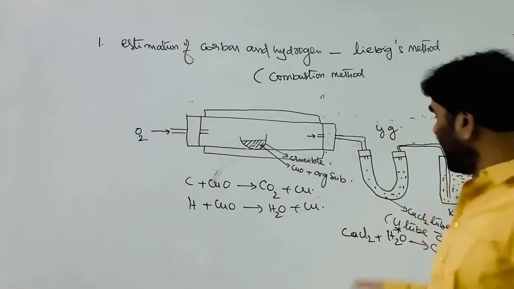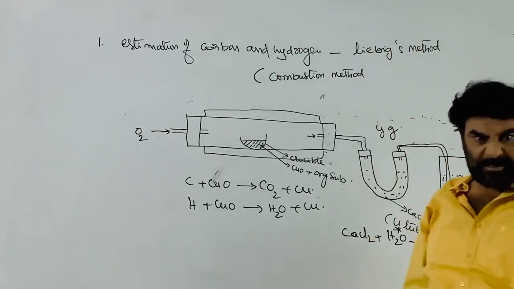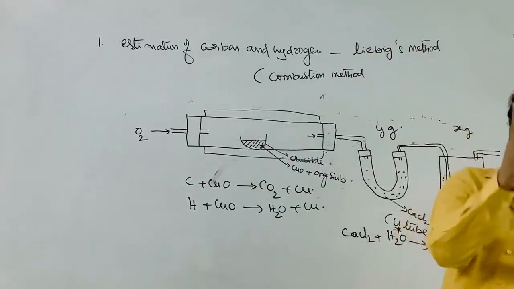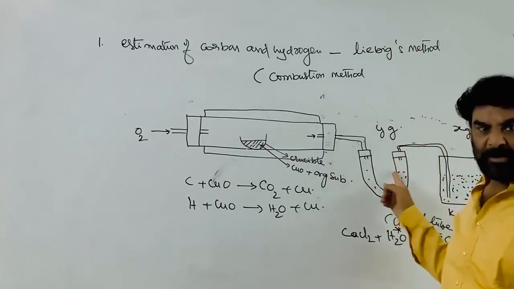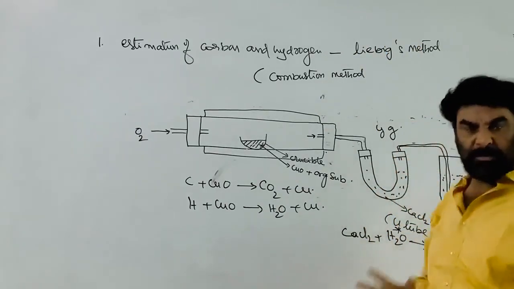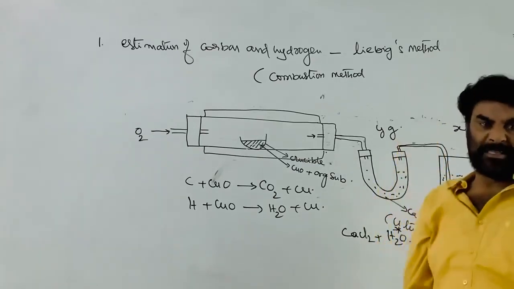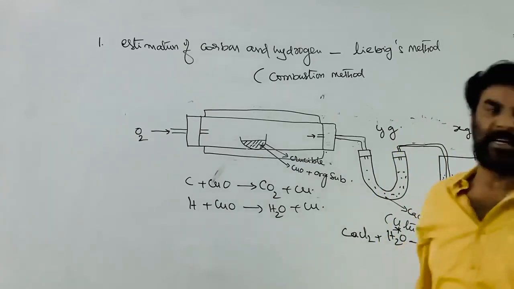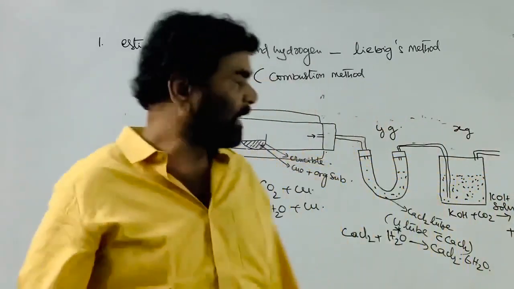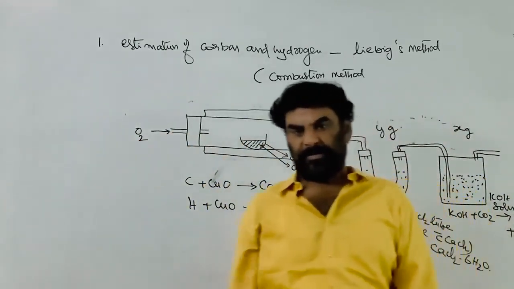The increase in the weight of the calcium chloride tube is equal to the weight of the water formed. The increase in the KOH bulb is equal to the weight of the carbon dioxide formed. So carry out the experiment and find out this data.